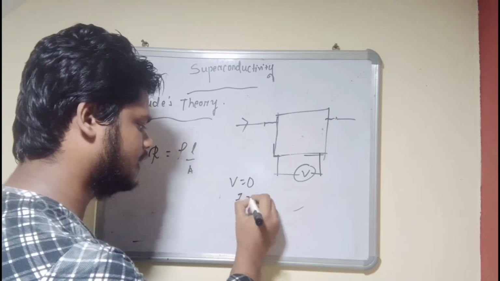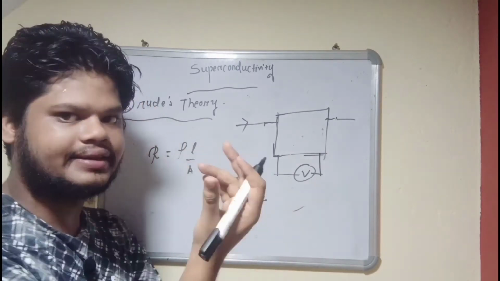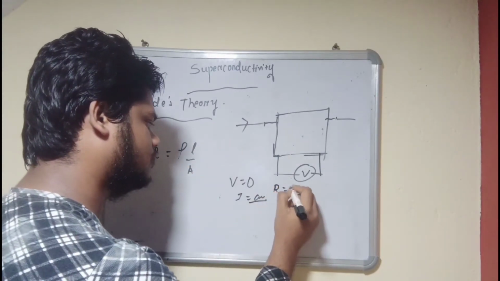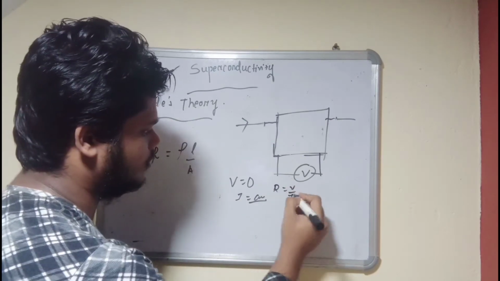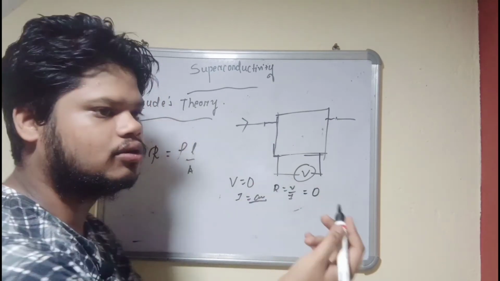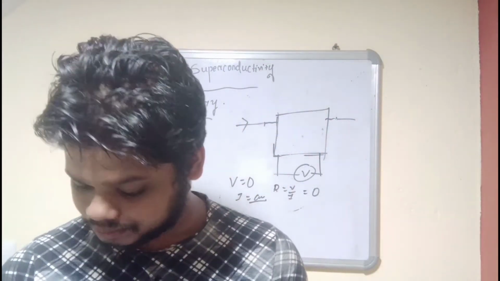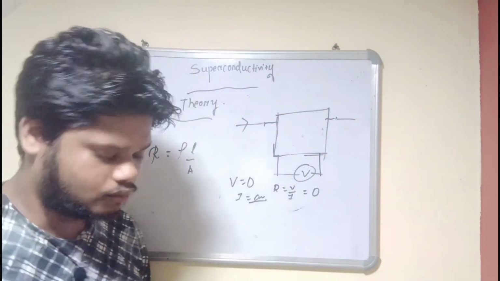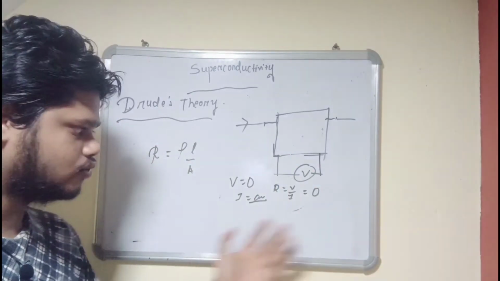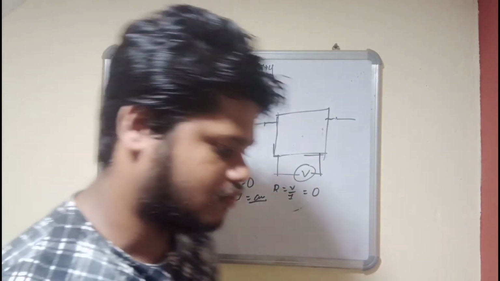Now V equal to 0 and I was some finite value, that means R equals V by I, which is equal to 0. If R equals 0, resistivity equals 0. So it was quite surprising. Okay, so as I told you, that was the experimental facility.